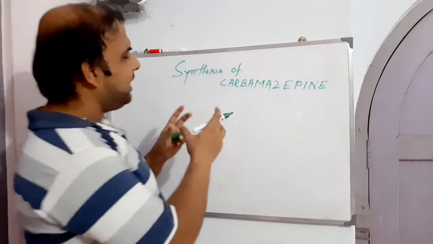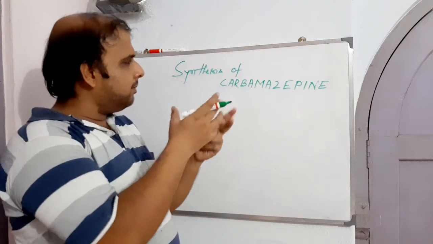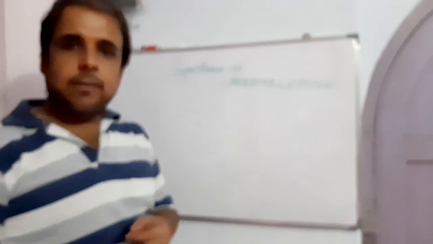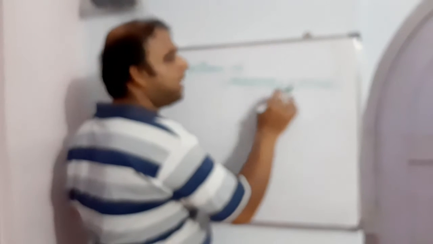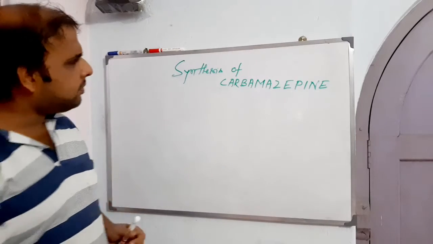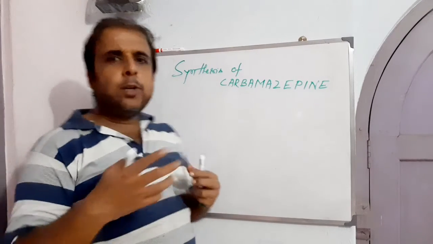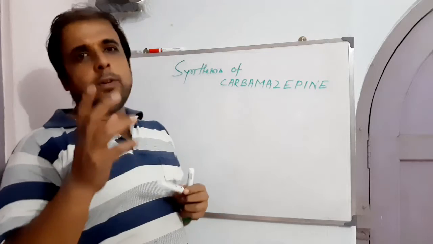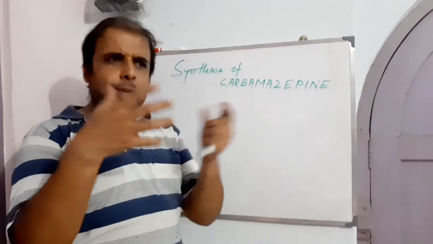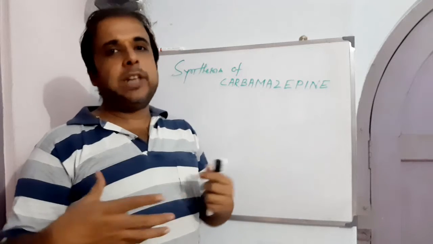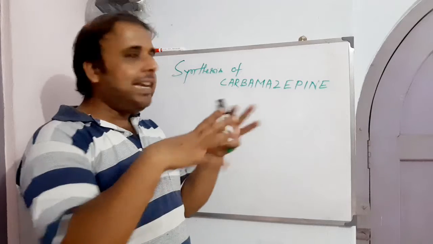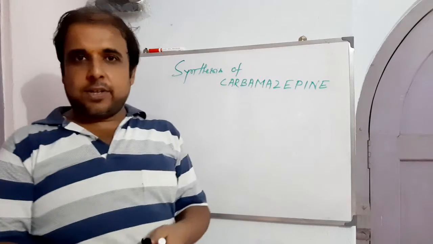Is there anything that this particular name is telling us? Can we get anything from the name itself? The name says carbamazepine. Apart from extracting clues from the name, if you know the chemical class to which it belongs, it will act as a booster in unveiling the mystery within the structure, within the name.